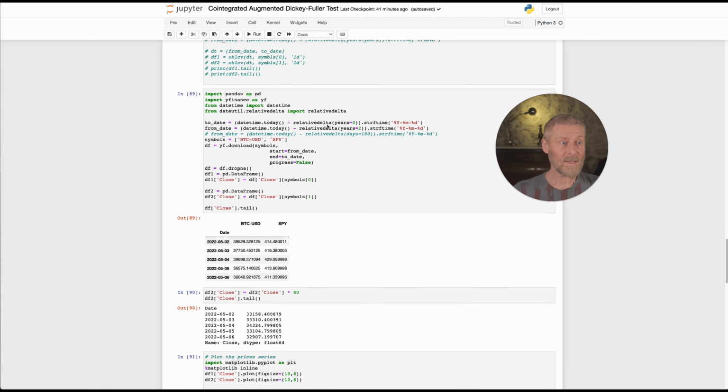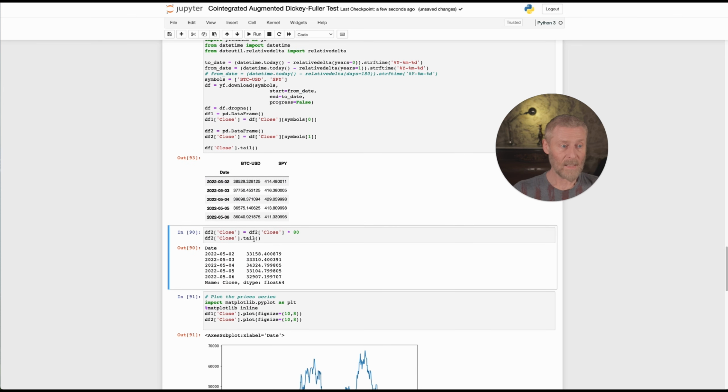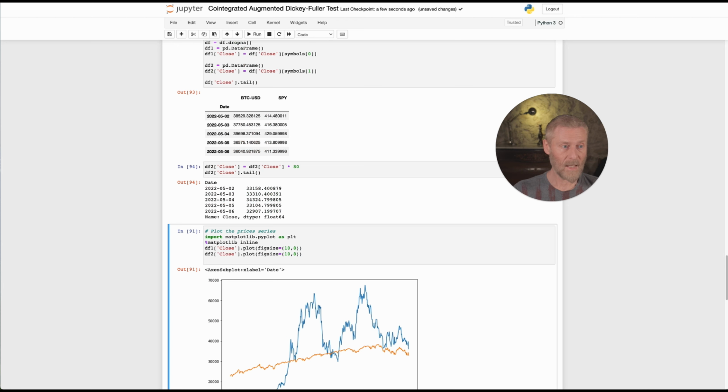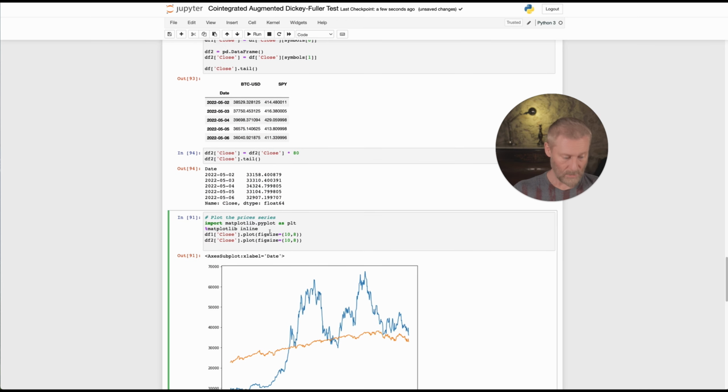Now, let's step back a little bit. And we're going to run this again, but we're actually going to run it with less data because, okay, I've actually compared 2 years worth of data in order to run this test. It hasn't been co-integrated based on 2 years worth of data. Let's see if 1 year of data suffices. We run it. Okay, we got less data now. Let's do the same thing again. We have to adjust it, right? And we're going to plot it.